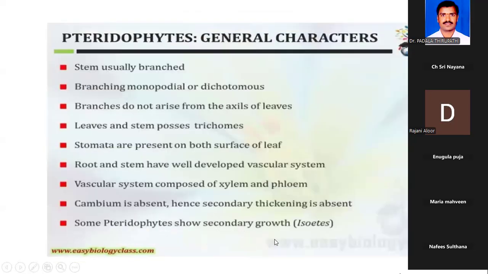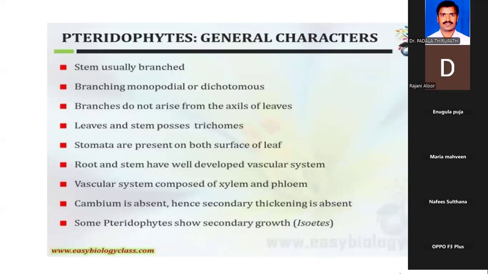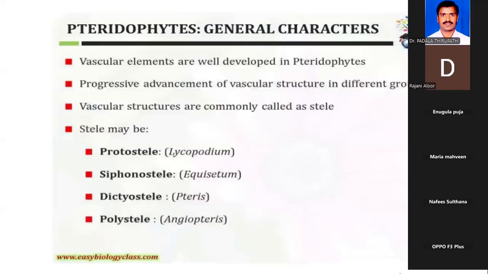One more point. An exceptional case here is Isoetes, the pteridophytic plant, in which we can see a little bit of secondary growth. That's it. But the majority of the vascular plants, that is, the majority of the pteridophytes, are primary only. They have only the primary structure.